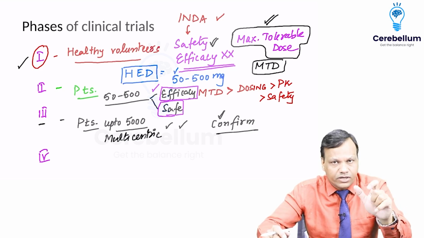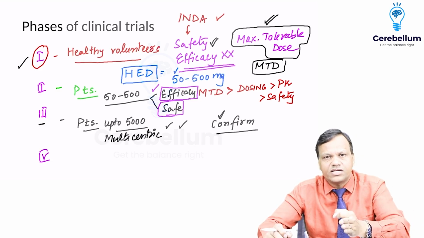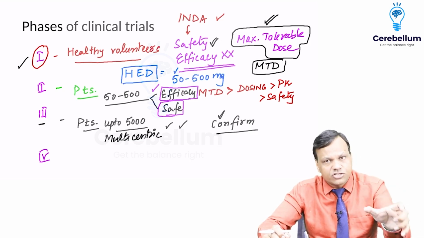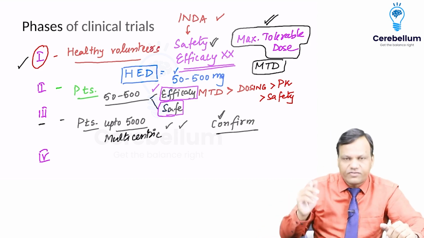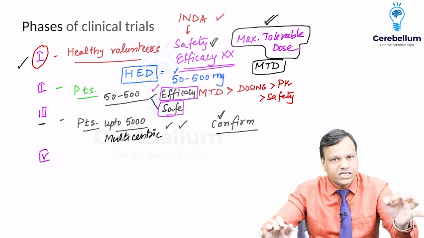So read carefully. If the question asked is in which phase we confirm the efficacy, the answer will be phase 3. In which phase do we first of all check the efficacy, it is phase 2. Okay. So after phase 3, now we are sure that the drug is safe and efficacious.